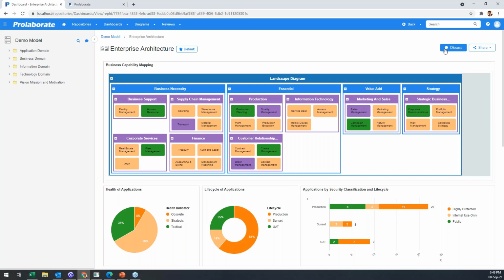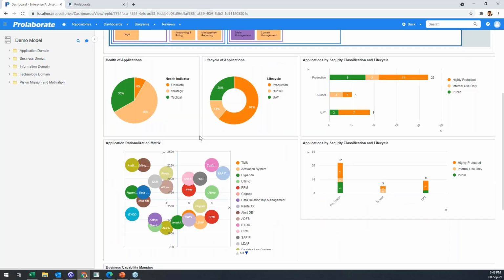Instead of an email or a side chat, or adding a discussion on a diagram to notify the user, I could do that here. So basically making the whole consumption and dashboarding much more collaborative. Those are the high level features of a generic dashboard.